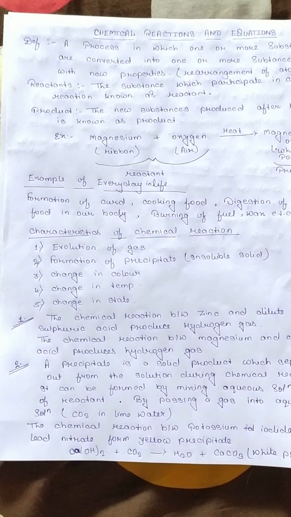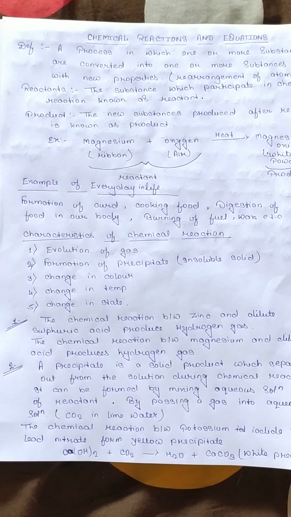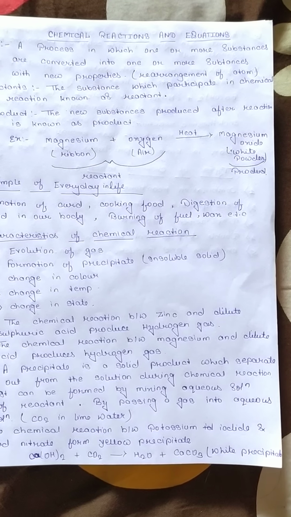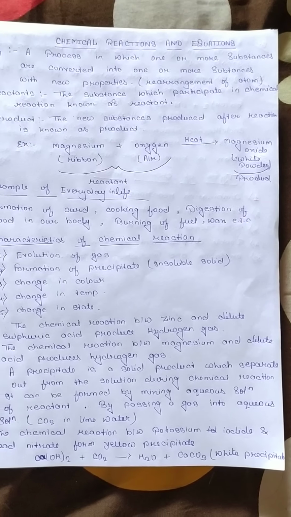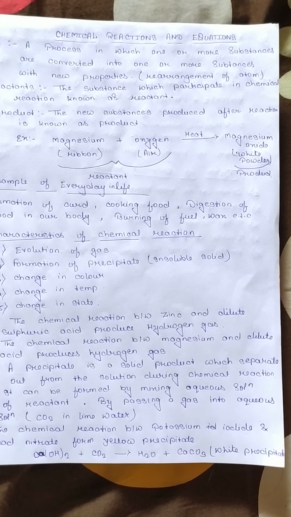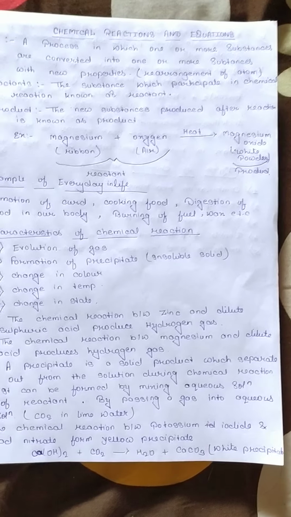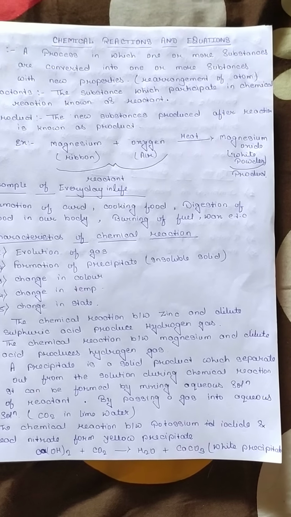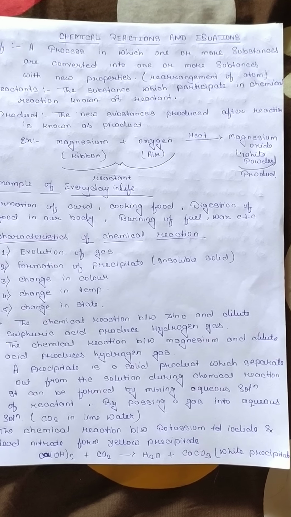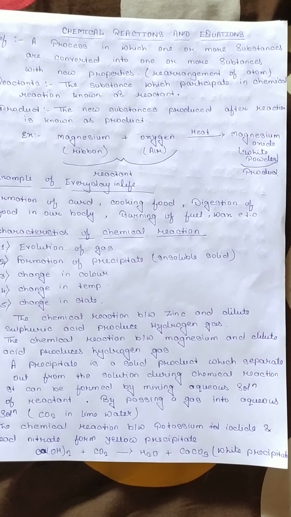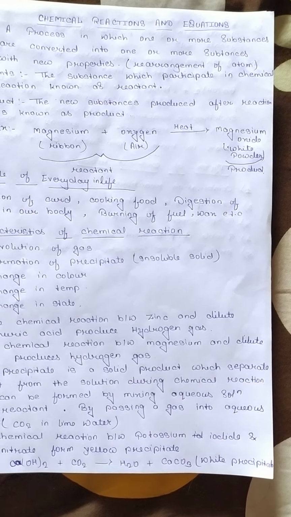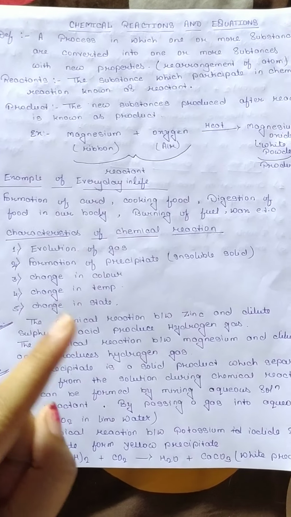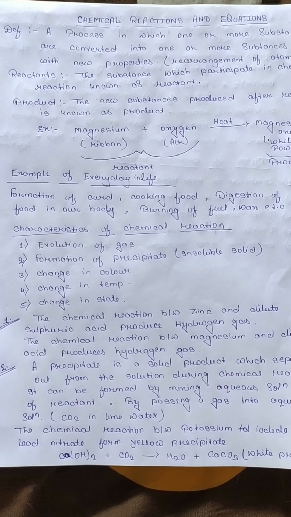So how do we know that a chemical reaction has taken place? How do we conclude that yes, a chemical reaction has taken place and this is produced after the chemical reaction? There are certain characteristics by which we can say that a chemical reaction has happened in this element or product. So first we will study the characteristics of chemical reaction.